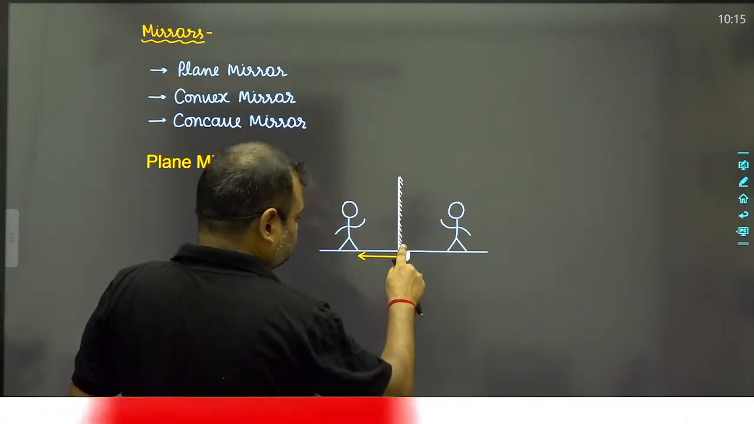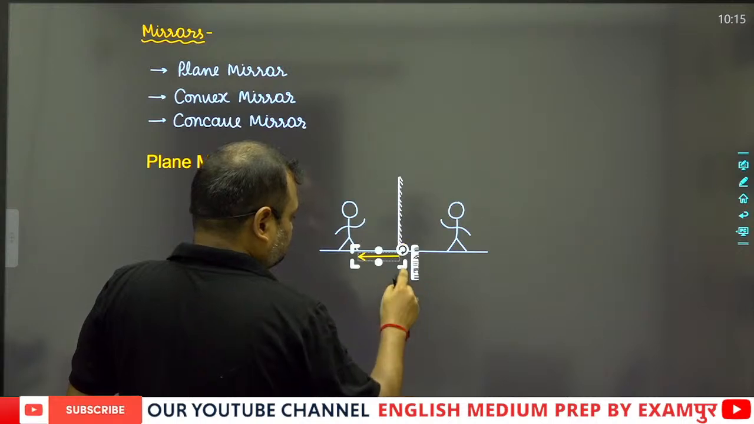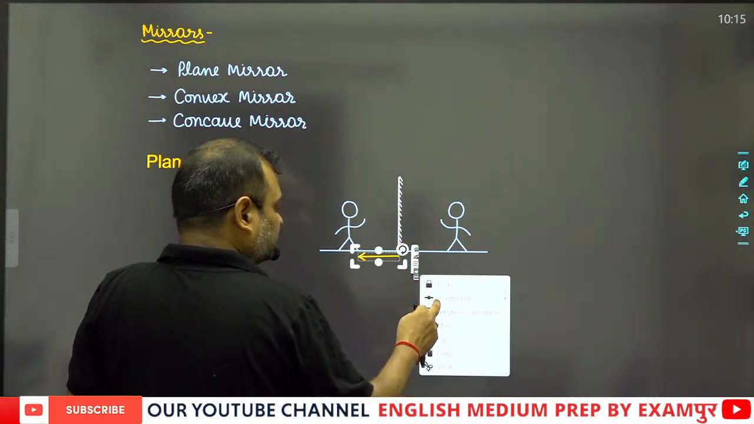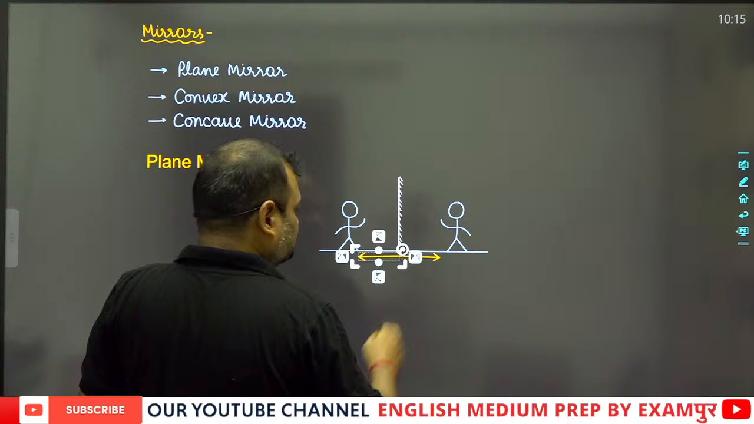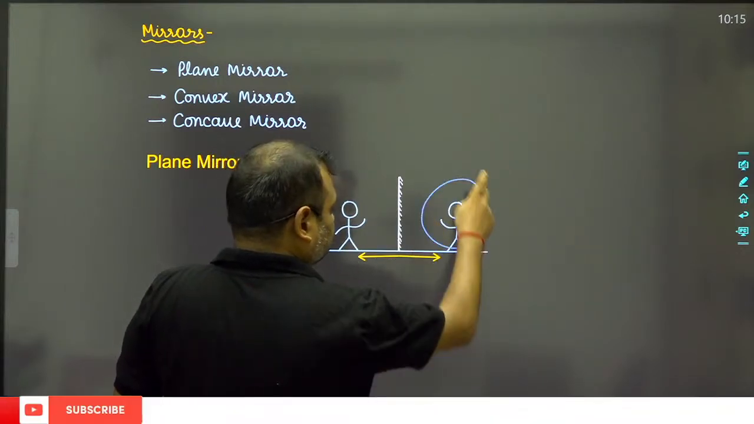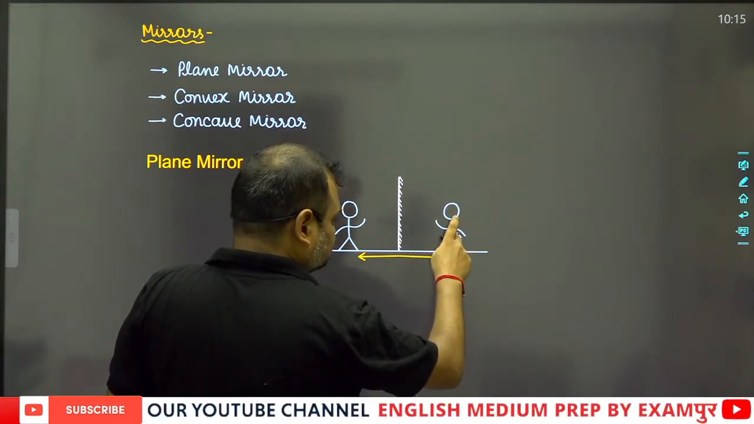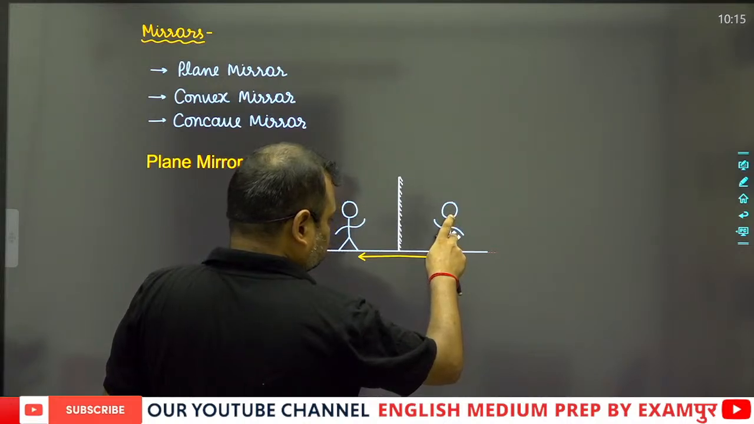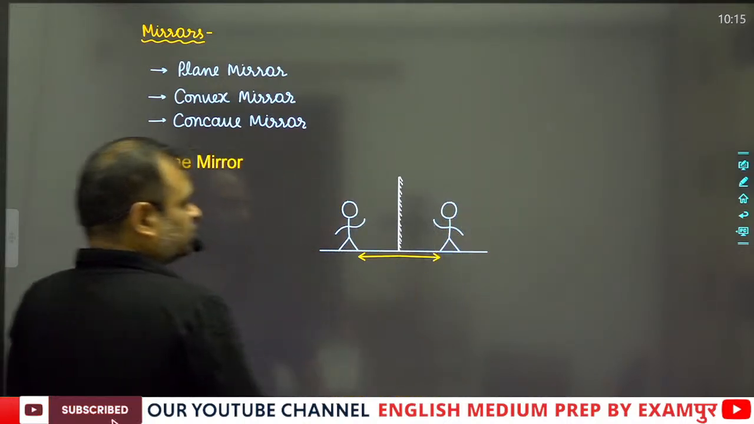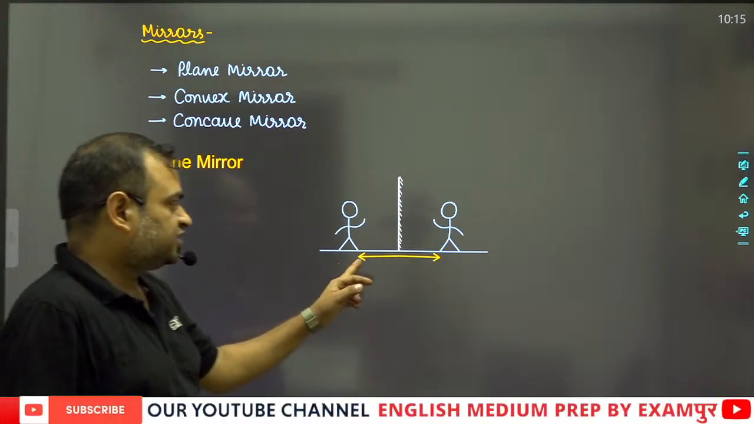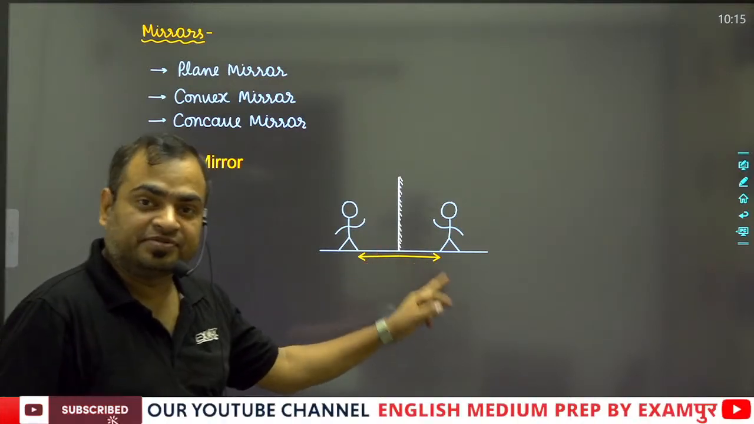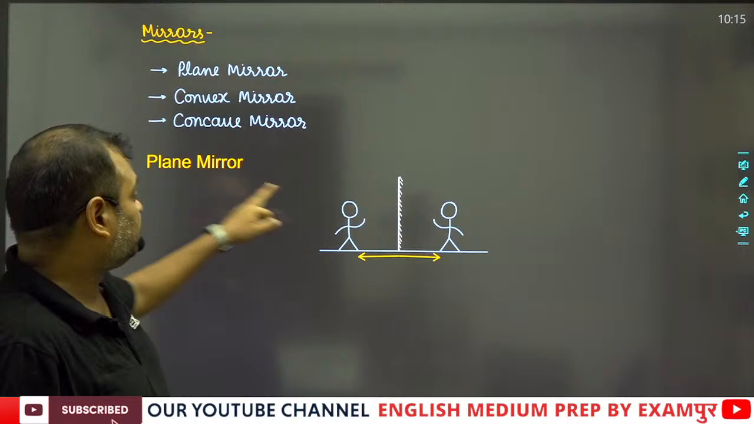My dear students, suppose that this is the distance of this man from this plane mirror. Then in the mirror, the image of the man appears at the same distance just behind the mirror. So always remember that object distance is always equal to the image distance in case of a plane mirror.